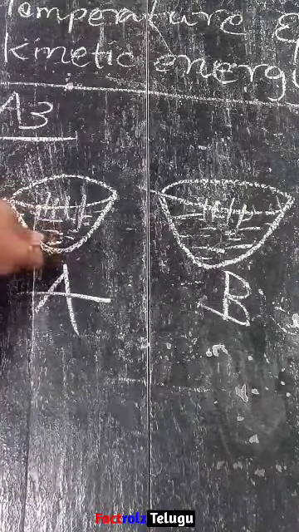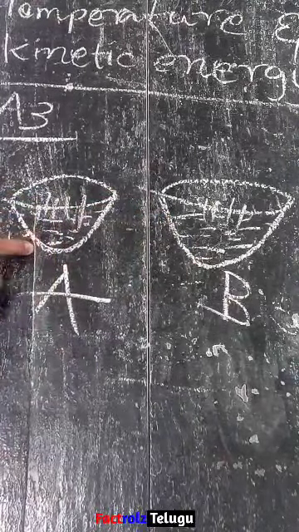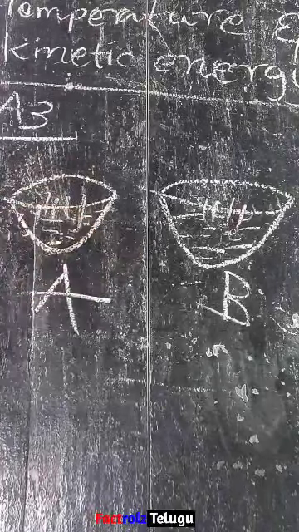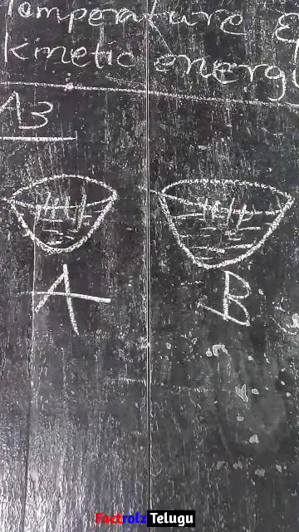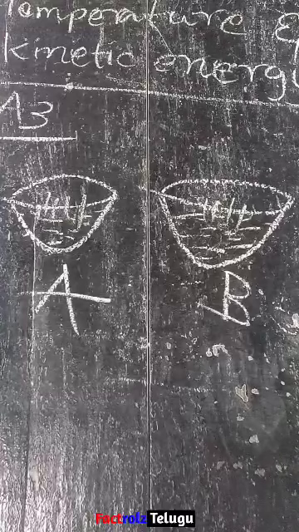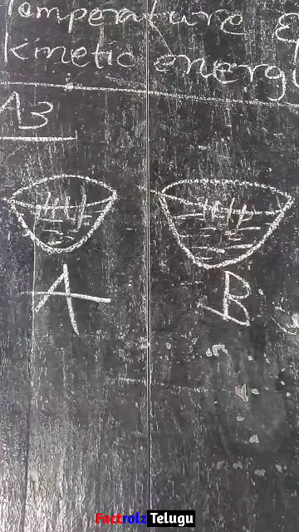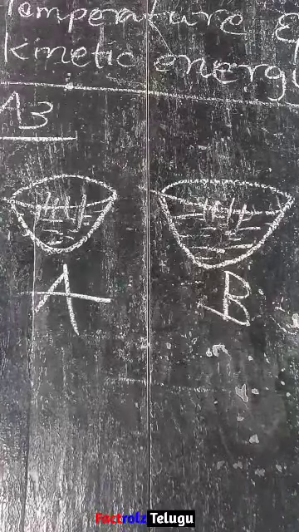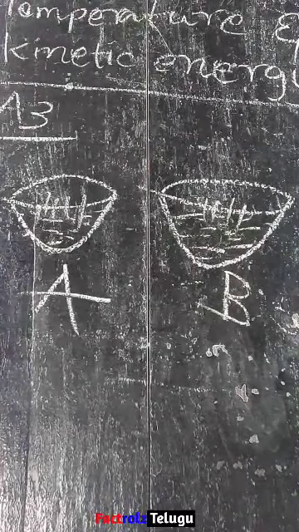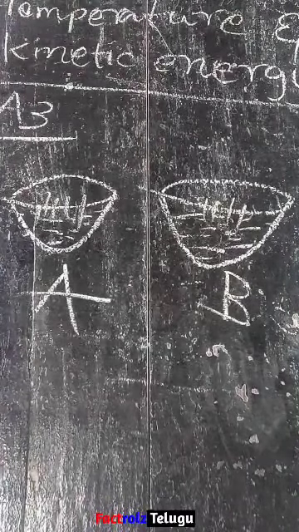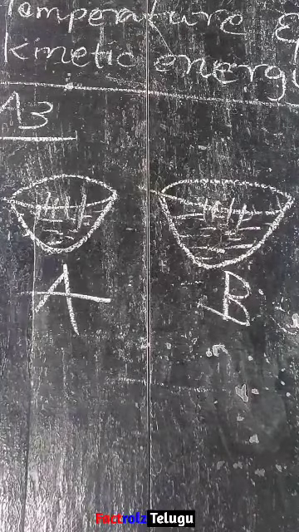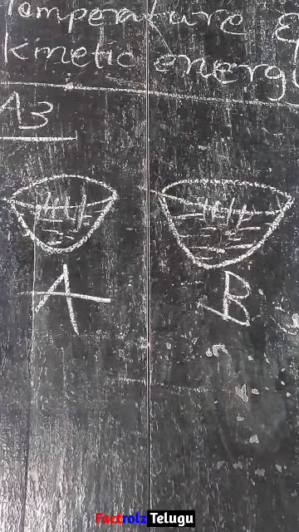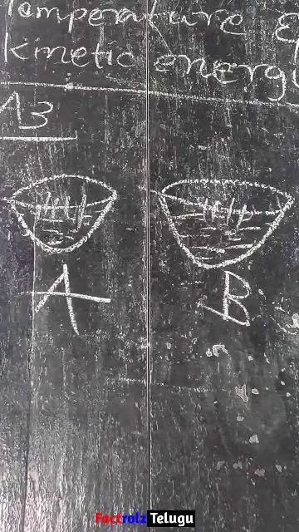When we add the food color grains in both, here it moves very fast and here it moves slowly. Why? You will notice that the grains of food color jiggle, that means they move randomly. This happens because the molecules of water in both bowls are in random motion. We observe that the jiggling of the grains of food color in the hot water is more compared to the jiggling in cold water.